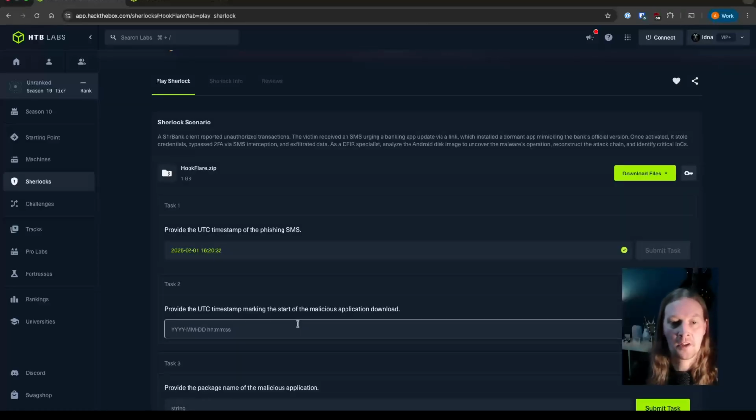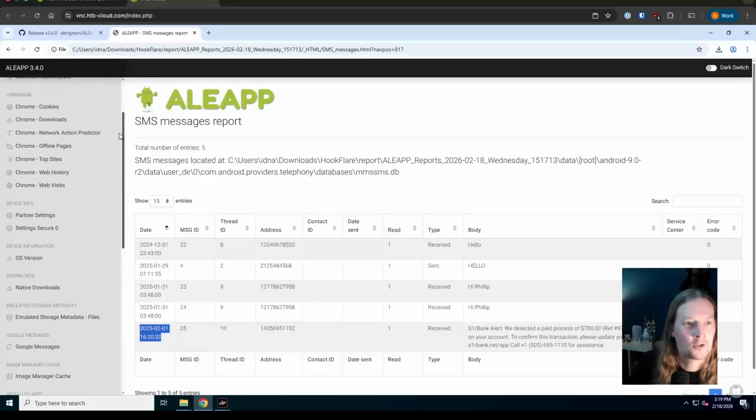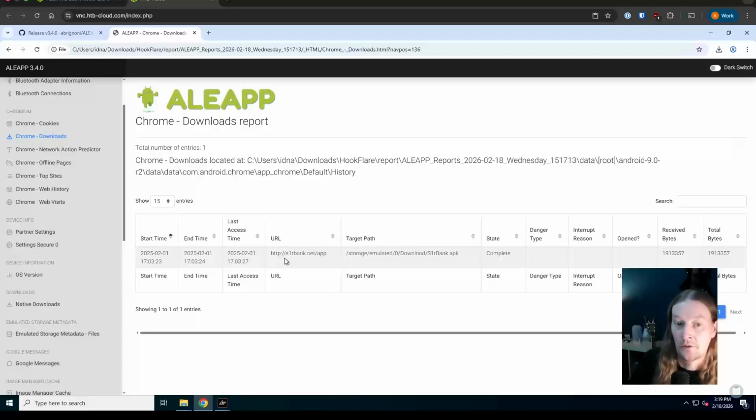Question 2. Provide the UTC timestamp marking the start of the malicious application download. Right, going back into our ALEAPP report, we saw at the top some Chrome information. Like I said, cookies, pages, top sites, histories. But here we've got downloads. The URL s1rbank.net/app downloaded an APK file, so an Android package. That started to happen then, ended 1 second later, and we can see the last time that was accessed, nearly 2 meg in size.